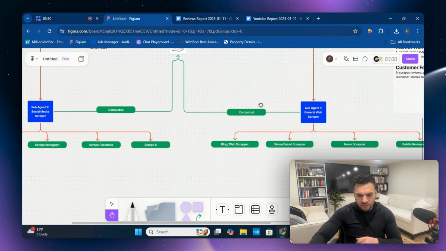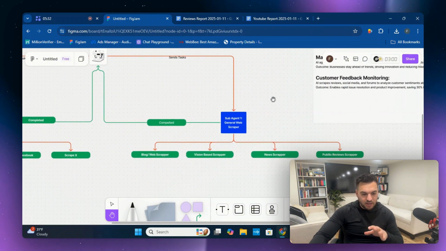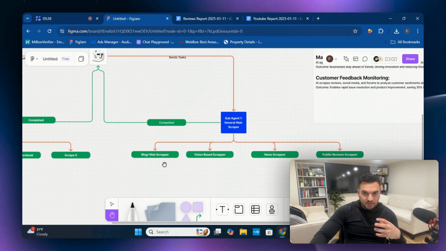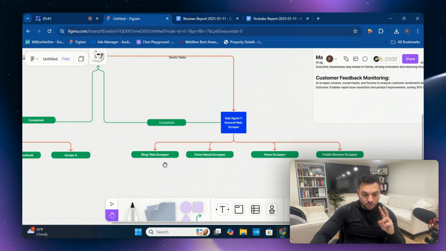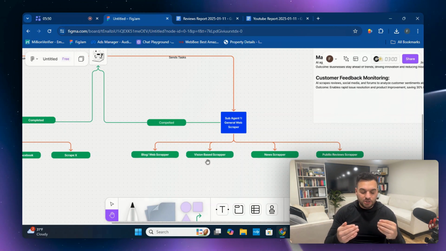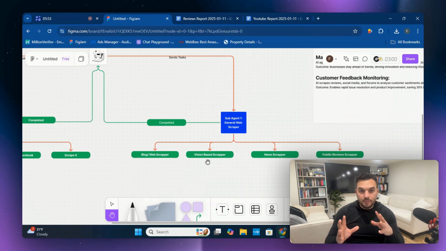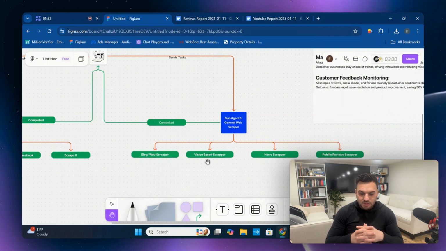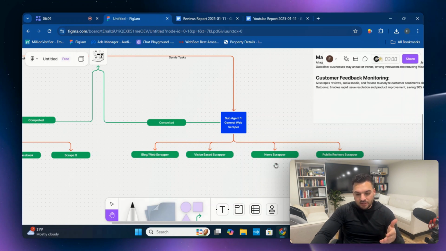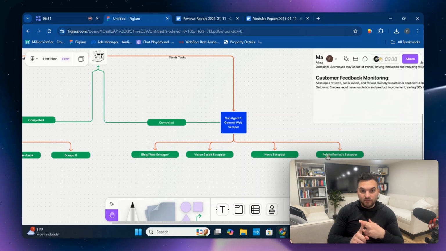Let's go to the first agent. So this is a general web scraping agent. And what this agent is tasked to do is to scrape all of the blogs and websites surrounding those two competitors or those two websites. You can use it for different use cases as well. And then you do vision-based scraping, which has this agent go on to each of the competitors' websites and get the theme, what the website looks like, and gives you improvements. Also, it scrapes for all the news out there as well. And then the public review scraper as well. It gives you all of the updated news on those particular companies. And it also gives you the reviews, the good reviews and the bad reviews as well.